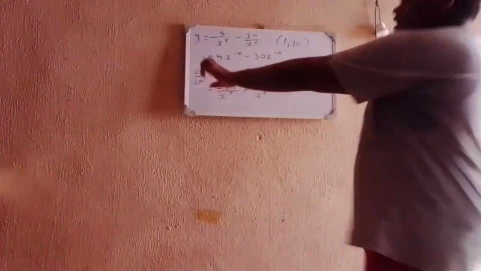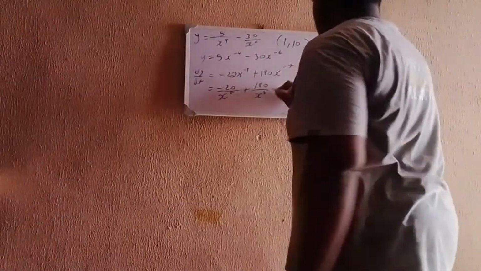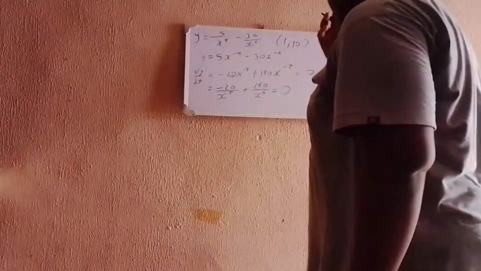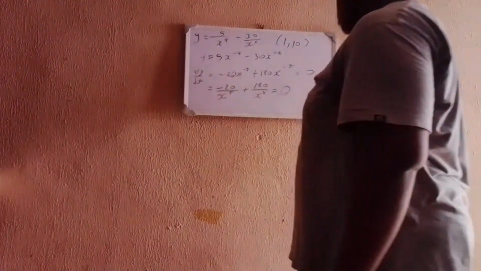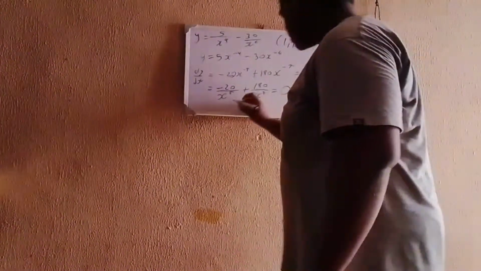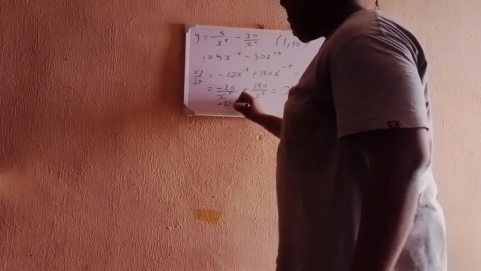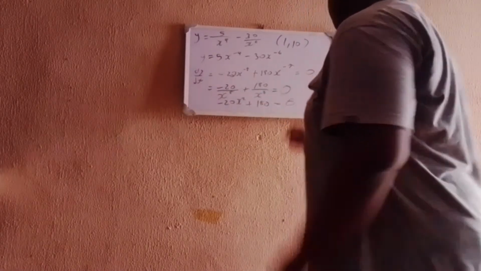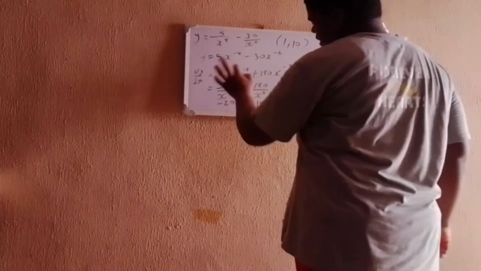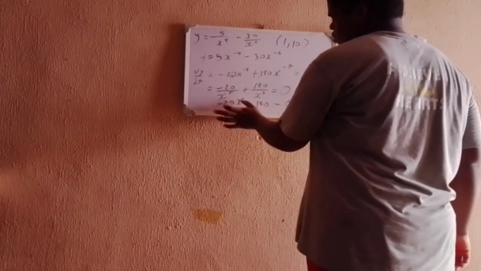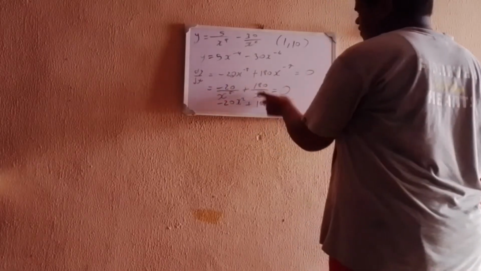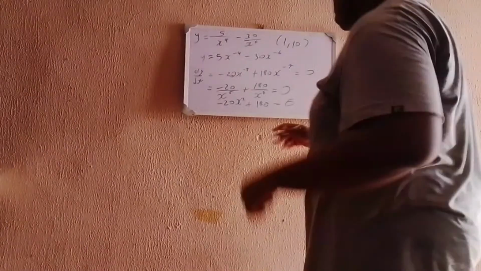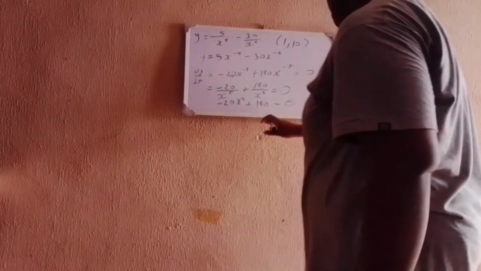Now what we're looking for is when dy/dx is equal to 0. So we're looking for when this is equal to 0, what's the value of x? If we multiply all through by x to the power of 7, we have minus 20x squared plus 180 is equal to 0. x to the power of 7 divided by x to the power of 5 gives you x squared, and 180 divided by x to the power of 7 times x to the power of 7 just gives you 180. And 0 times x to the power of 7 is just 0. So now you have minus 20x squared plus 180 is equal to 0.